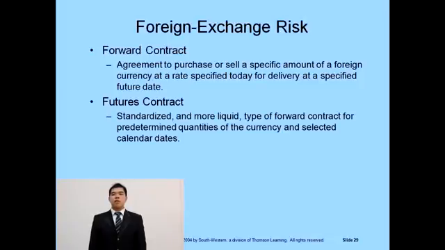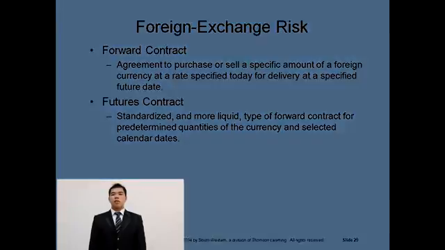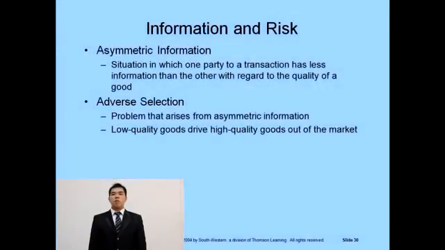Futures contract is a standardized and more liquid type of forward contract for predetermined quantities of the currency and selected calendar dates. Risks often result from lack of information. Asymmetric information is a situation in which one party to a transaction has less information than the other with regards to the quality of a good. Adverse selection is a market process in which undesired results occur when buyer and seller have asymmetric information.